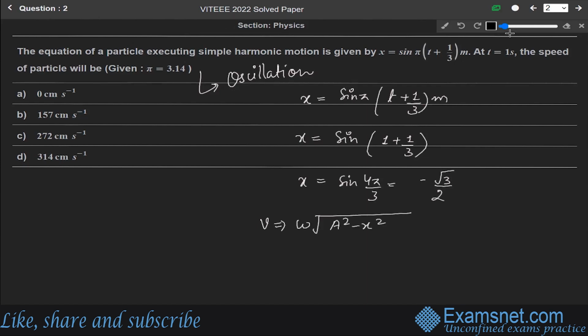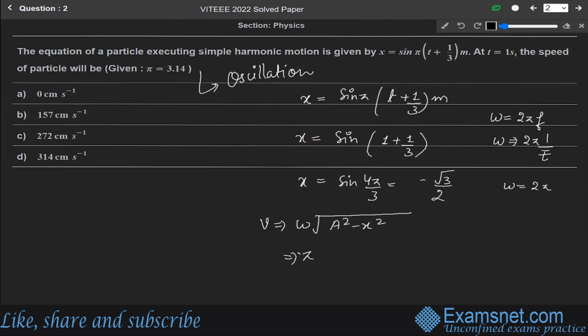Putting the values, omega will be equal to pi. Since omega equals 2 pi f, and f is 1 over time, omega will be equal to 2 pi over t. If we assume time to be 1 second, omega will be equal to 2 pi.